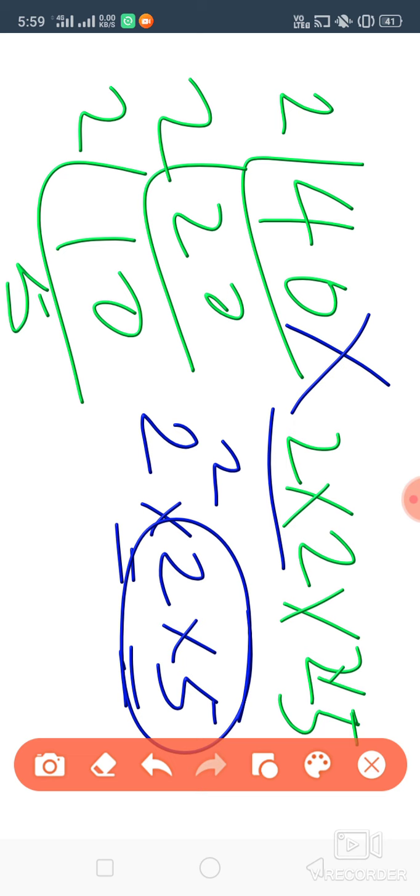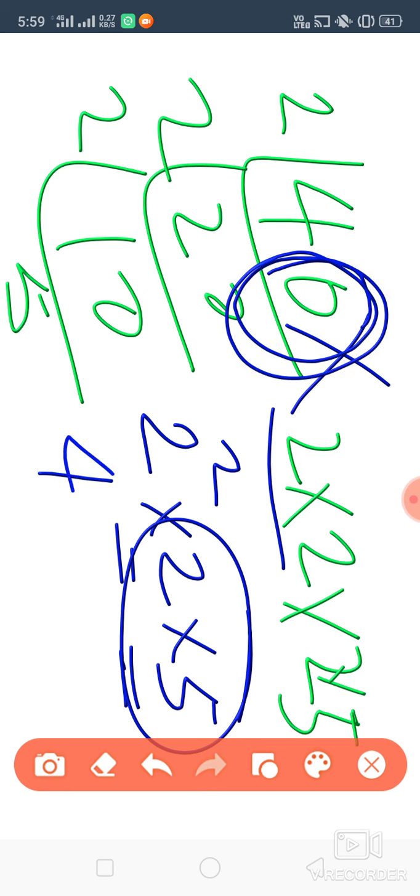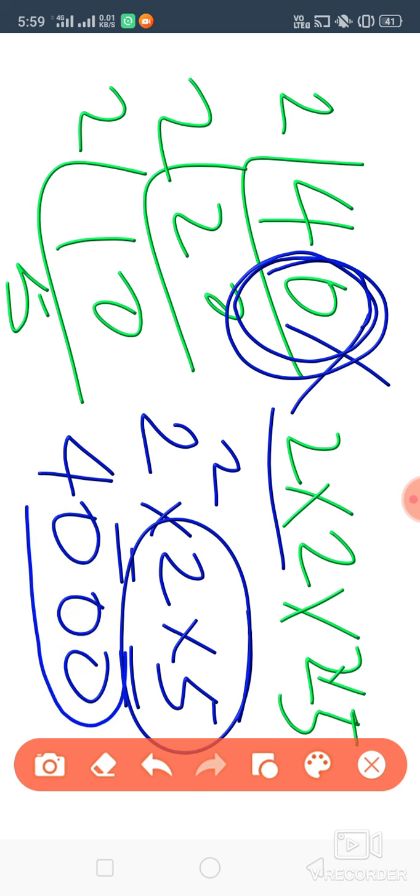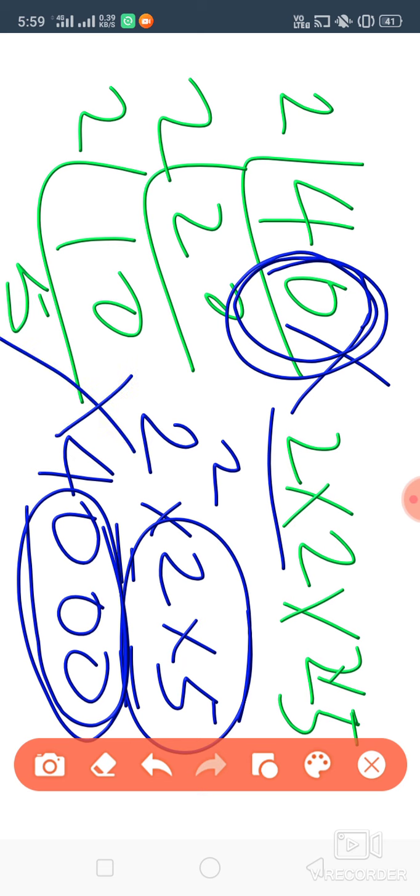So what we have seen, that number ending with odd number of 0. Odd number of 0 means either 1 0, 3 0, 5 0. If you'll do 4000, odd number of 0, 3 zeros are there. Okay, so this will be also not a perfect square. So you can check rest of the numbers. Got it?